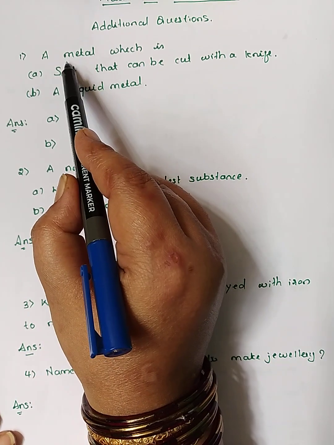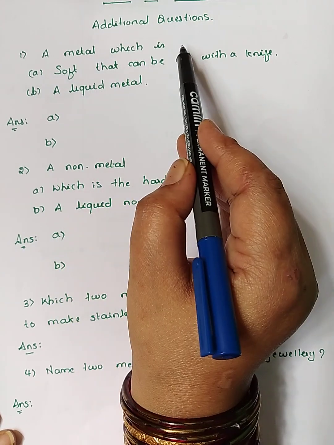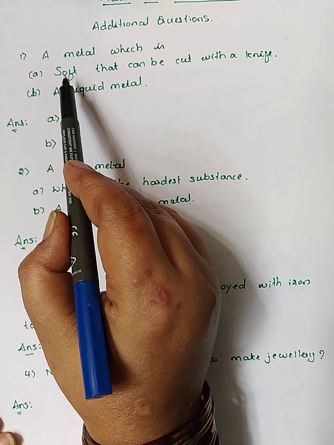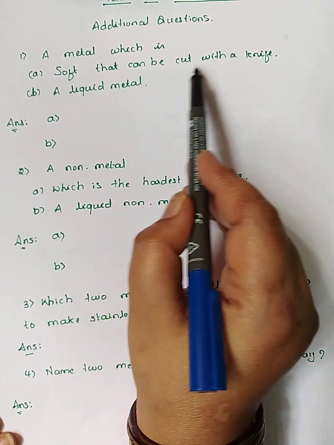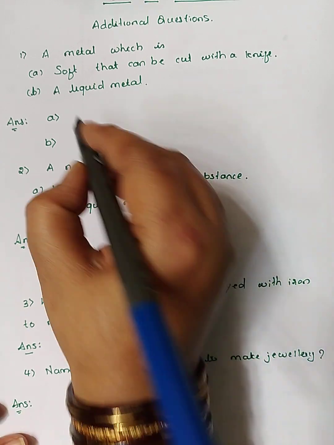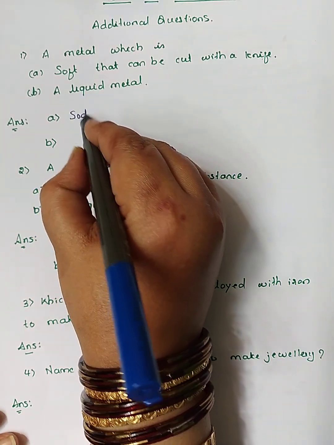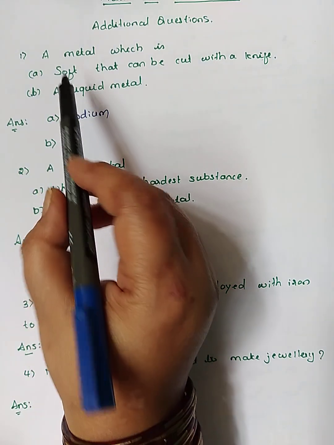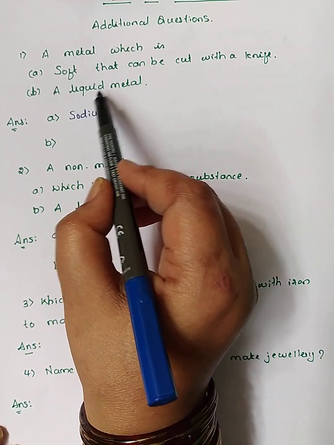So actually the metals are very hard. That is a physical property of the metals. But here the question is, it is soft. It can be cut with a knife. So that metal is sodium. The answer is sodium. And next one is the metal which is a liquid metal.